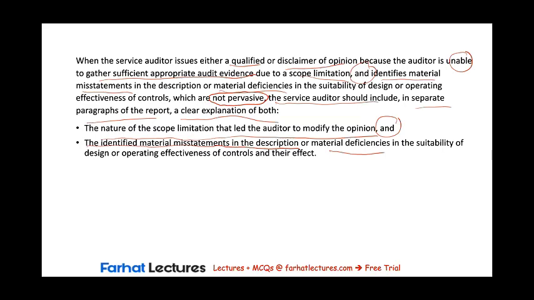Since they are important for the user's understanding of the service organization system, we cannot ignore them, even though we issued a qualified or disclaimer due to the presence of a scope limitation.